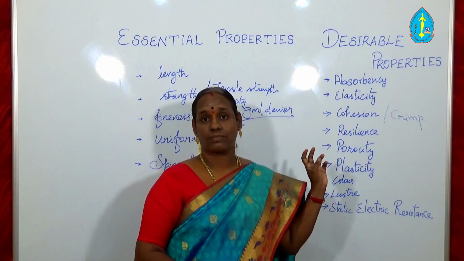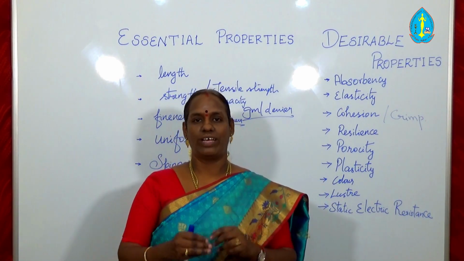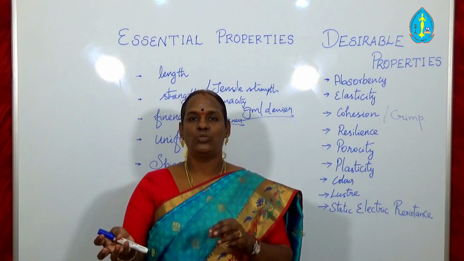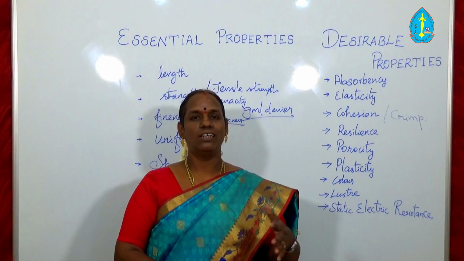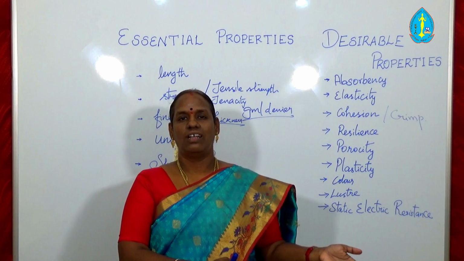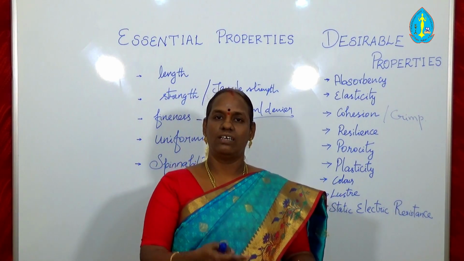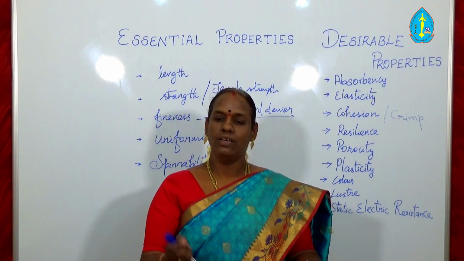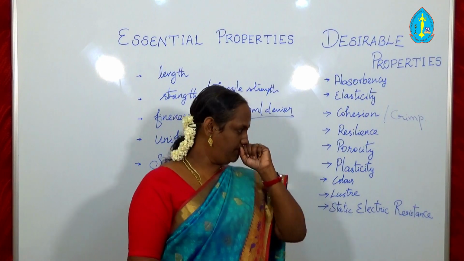And color. Naturally, some fibers are having color, for example, silk and wool and jute. So they are having some natural colors. Okay, so the color is a desirable property. If it is not colored, that is not a problem. We can introduce color or we can apply color on the fiber. But some fibers are having colors in nature.